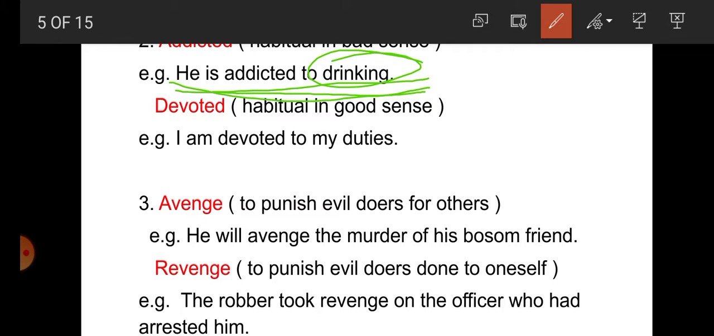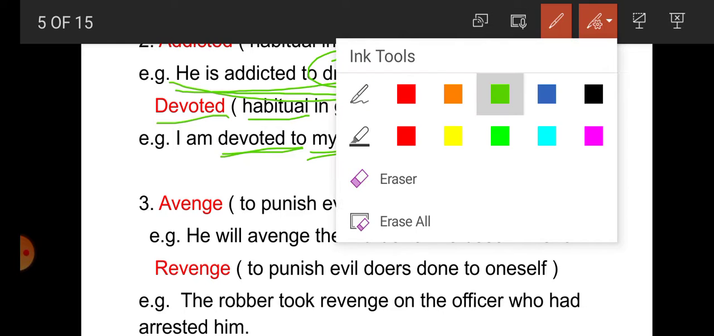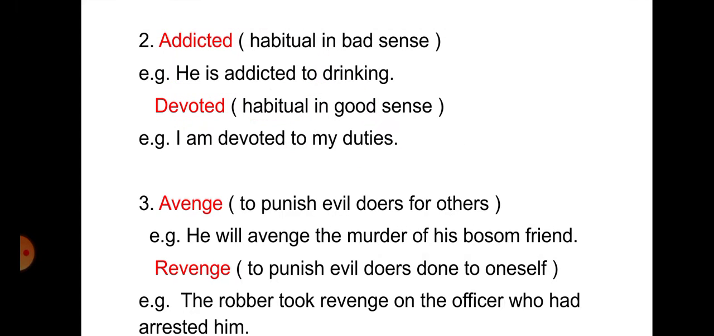And devoted means habitual in a good sense. For example, I am devoted to my studies. Here devoted is used in a good sense, meaning my duties. So students, we have got that addicted and devoted are both synonyms, but addicted is used in a bad sense and devoted is used in a good sense.